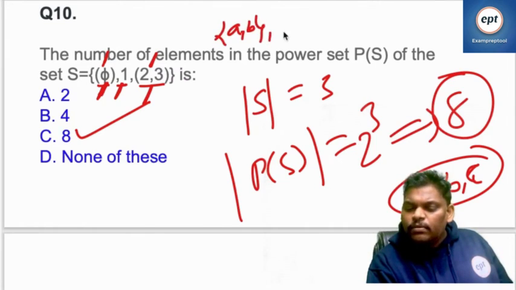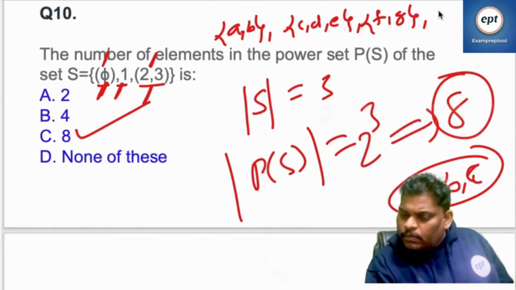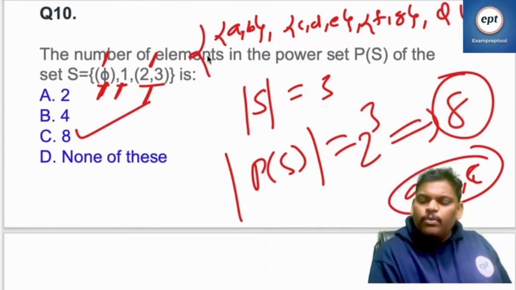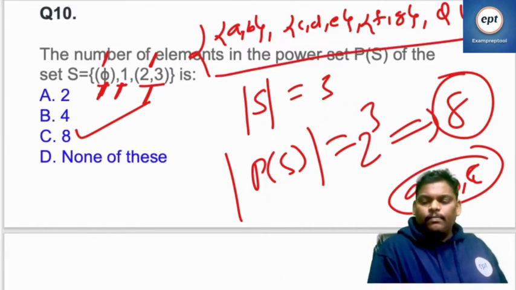Let me check. How many elements does this one contain? Don't go inside and don't check.